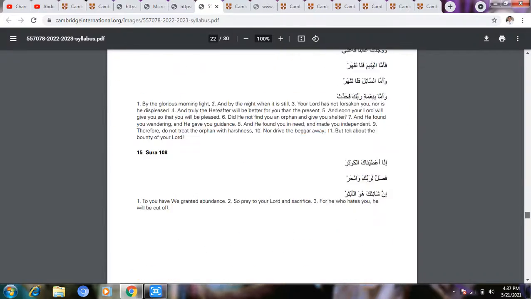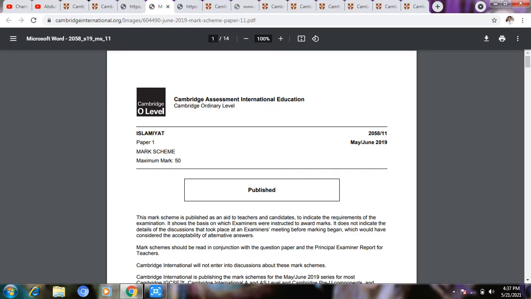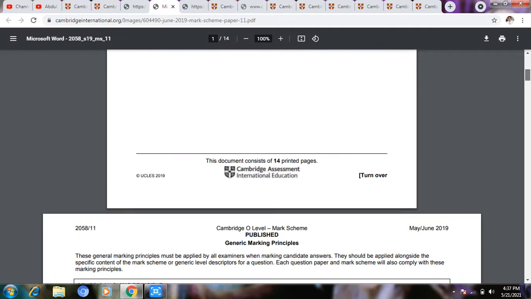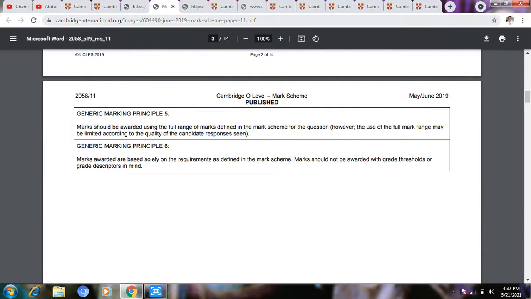Cambridge will provide you the marking scheme. After that, the examiner report. The examiner will give you a report about the paper. It will take some time. I am going to close this one.